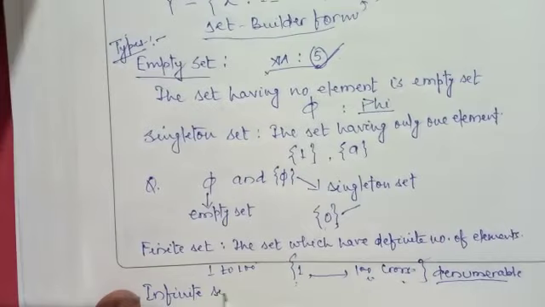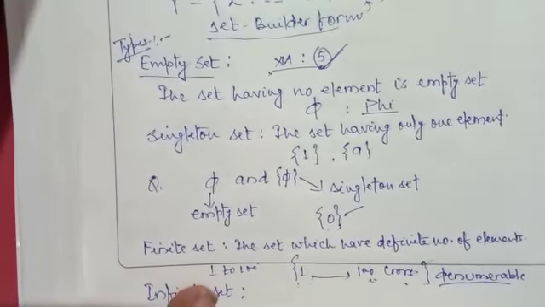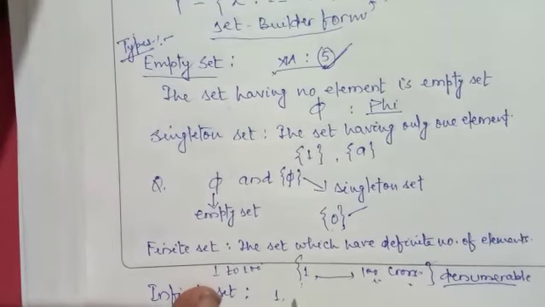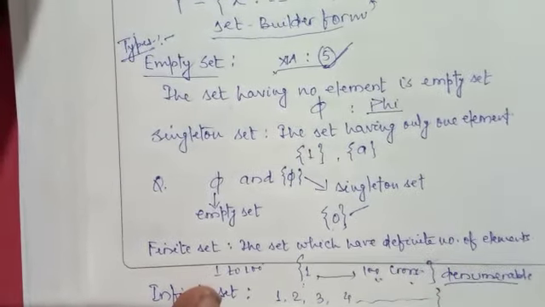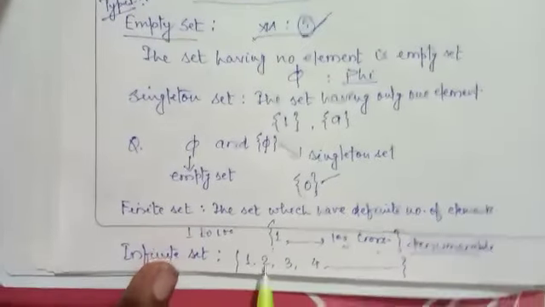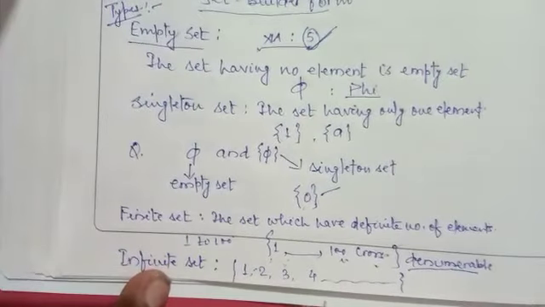So, for example, a set from 1 to infinity, we write it 1, 2, 3, 4, etcetera, dot dot dot. So this is an example of infinite set.